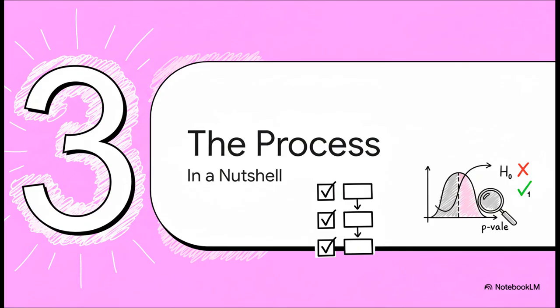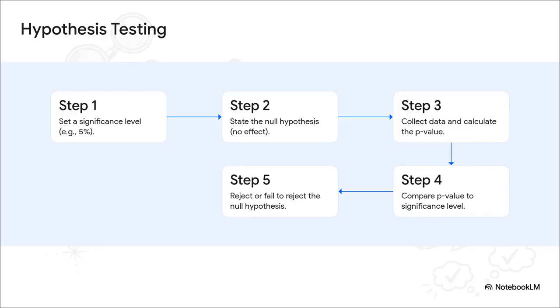Okay, so that was a lot, but we can actually boil this entire process down into a simple, repeatable checklist. Let's just do a quick recap. It really all comes down to these 5 steps. First, you set your standard of proof, our 5%. Second, you state the no effect story, no salary gap. Third, you go get your data and calculate that p-value. Fourth, you compare your result to your standard. And finally, number 5, you make the call. If it's surprising enough, you reject the no effect story. That's it. That's the core logic right there.